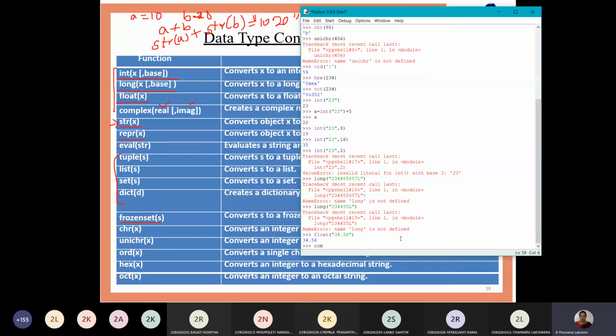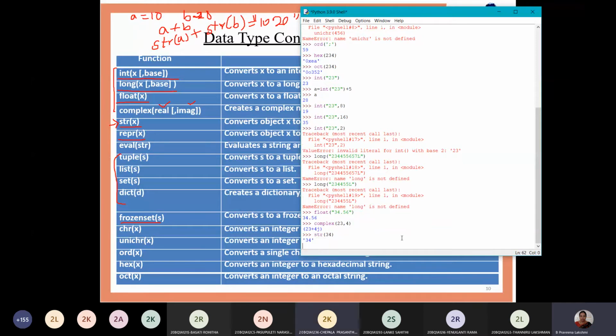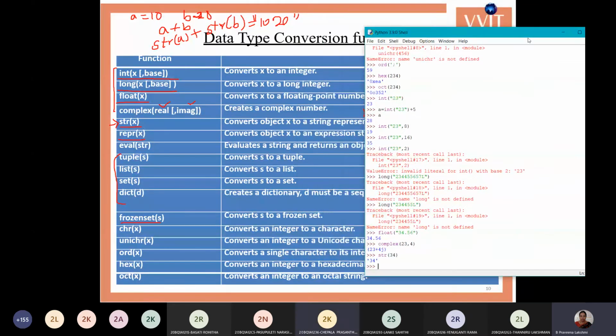And for a complex value, complex of 23, 4, it will be converted as 23 plus 4j. The str function converts any number, any value, into a string. 34, it converts the 34 as a string. All of you note down these functions and examples.